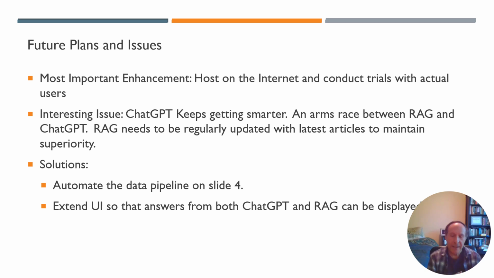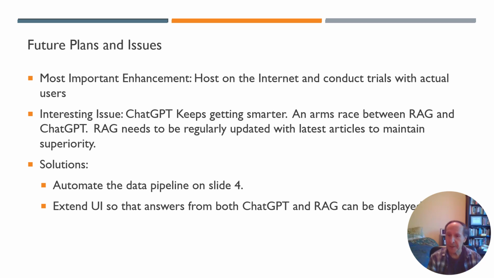The other thing is that as we've been looking at the difference between ChatGPT and the RAG system, it's clear that because the RAG is deep but narrow, there are going to be broader questions that would be useful for a clinician to have the answer to.